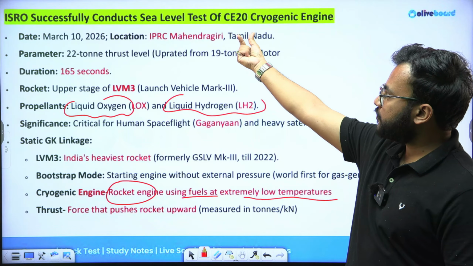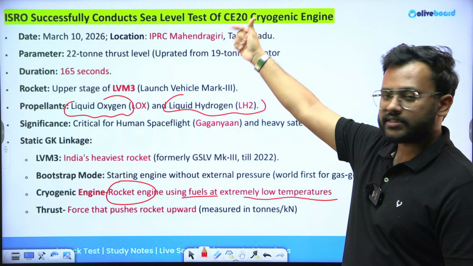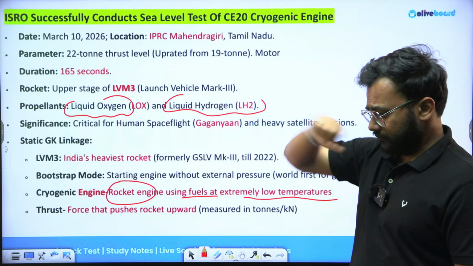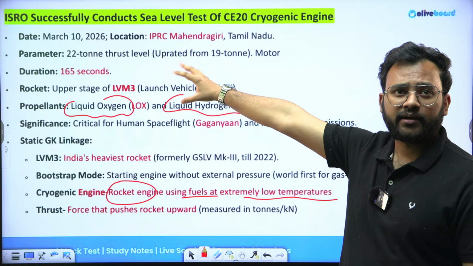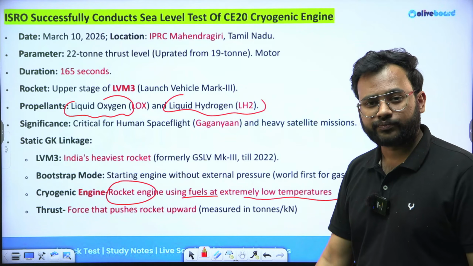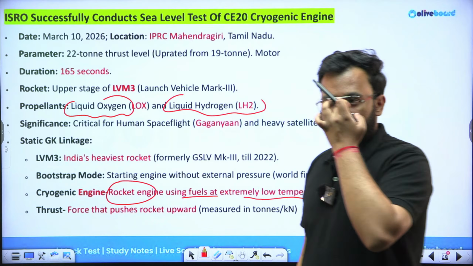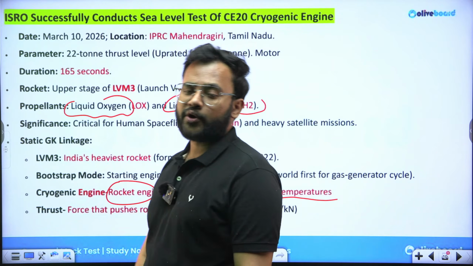Now a specific cryogenic engine name is CE-20. This is something which is in discussion in news. The test has been conducted by ISRO. What is the context why this test is important?